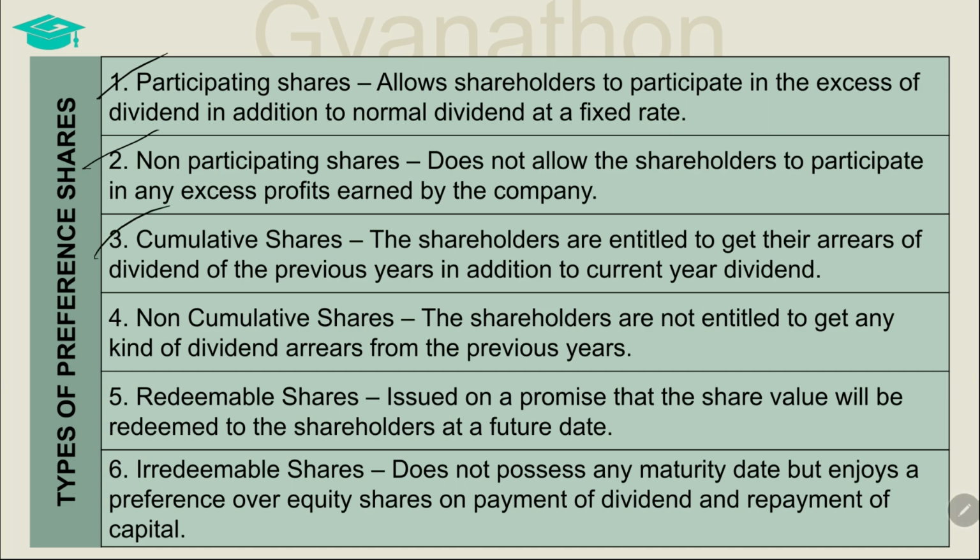Next, the cumulative preference shares are the ones where if there is any arrears of dividends, then such shareholders are entitled to get their arrears of dividends of the previous years in addition to the current year dividend. However, the shareholders of non-cumulative preference shares are not entitled to get any dividend arrears from the previous years.